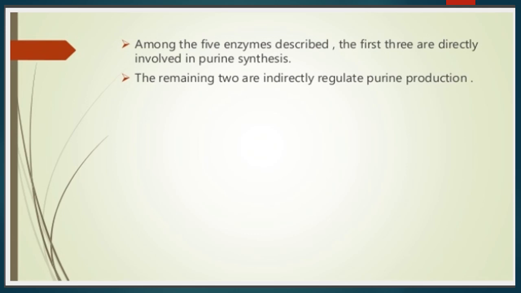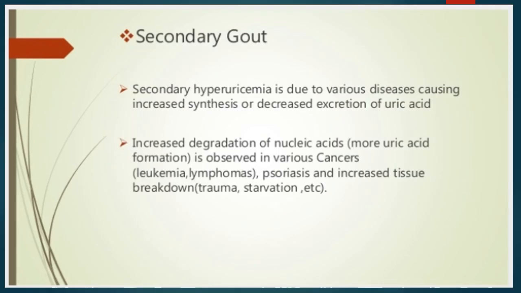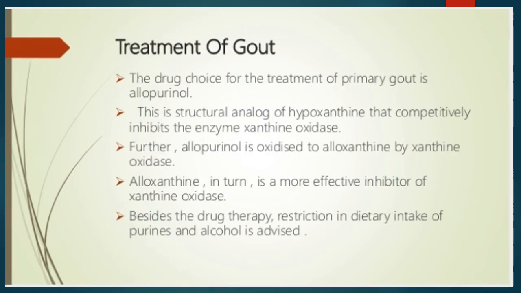Among the five enzymes described, the first three are directly involved in purine synthesis and the remaining two indirectly regulate purine production. Next, secondary gout. Secondary gout is caused due to increased synthesis or decreased excretion of uric acid. Increased degradation of nucleic acid is observed in various cancers like leukemia, lymphomas, psoriasis, and increased tissue breakdown like trauma, starvation, etc. Next, treatment of gout.